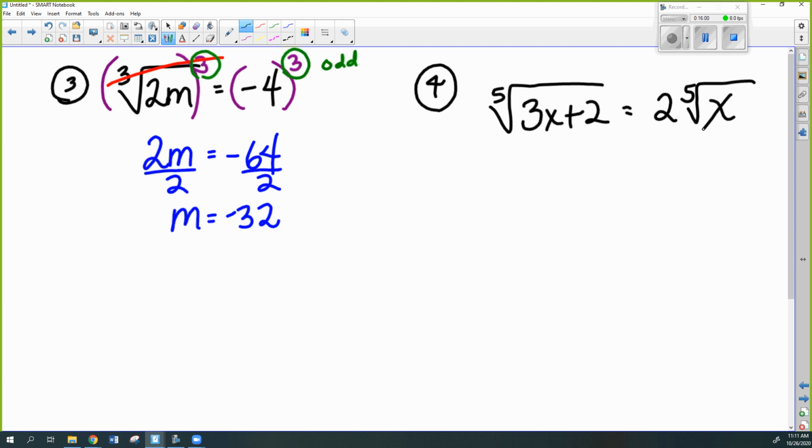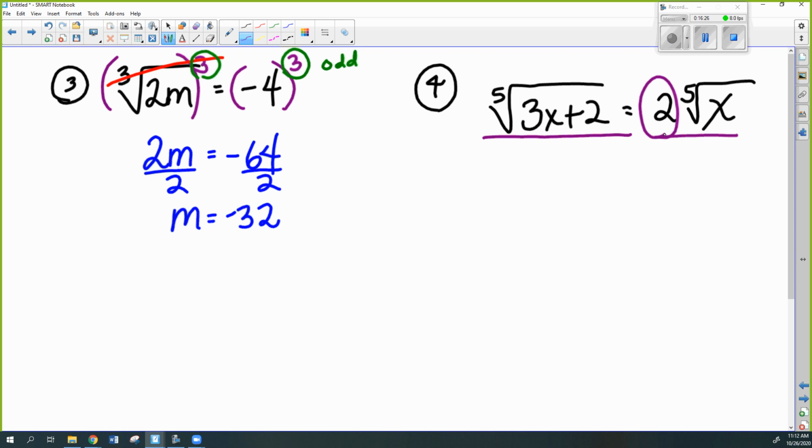Now, when you look at this one, the one on the left is definitely isolated. There's nothing else with it. The one on the right is not quite isolated because of the 2, but if I divided by the 2, then the one on the left would not be isolated anymore. So sometimes you can't isolate them, you have to leave them as is.